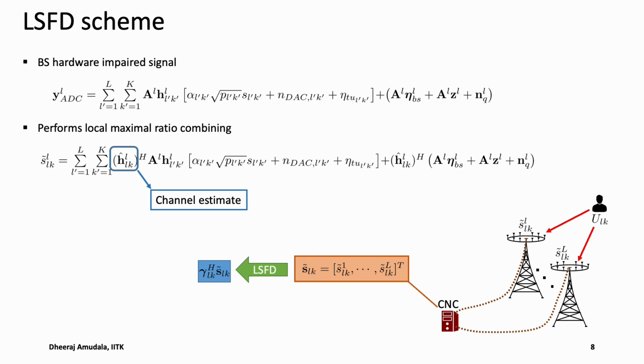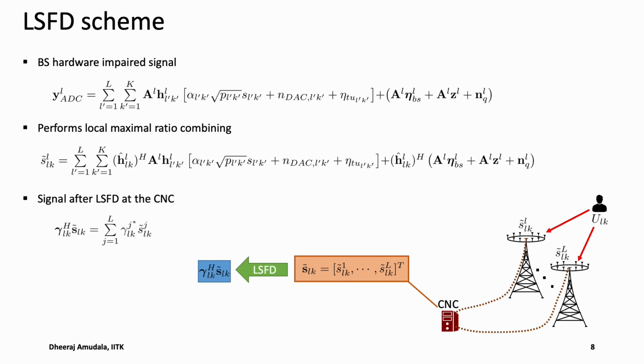Using these symbols, the CNC tries to perform a second layer of decoding, which we call large scale fading decoding, and this is the output signal of the CNC after LSFD. See that this gamma LK is the LSFD vector, which is a function of channel statistics alone, and it is later designed to maximize the sum SE of the system.